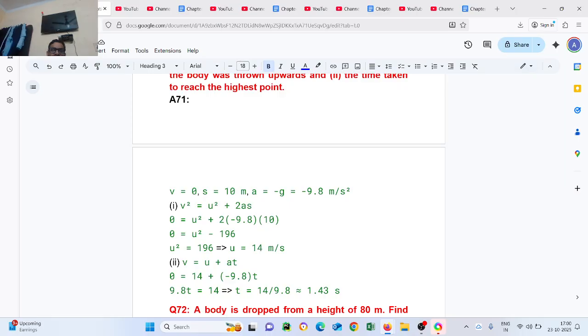Put the values, you will get 40 meter per second. V equal to U plus at. Put the value, you will get 1.43 seconds.